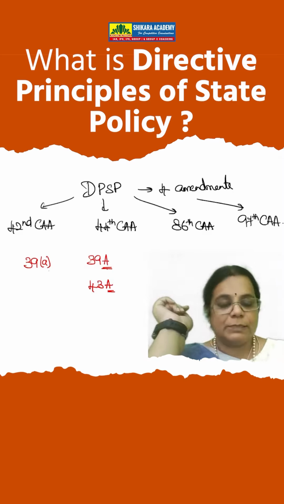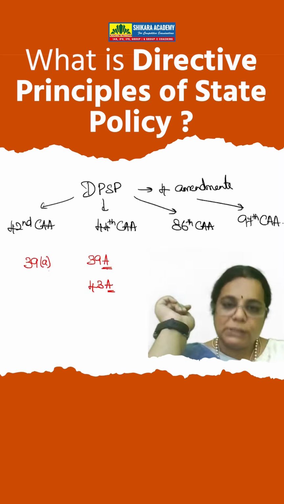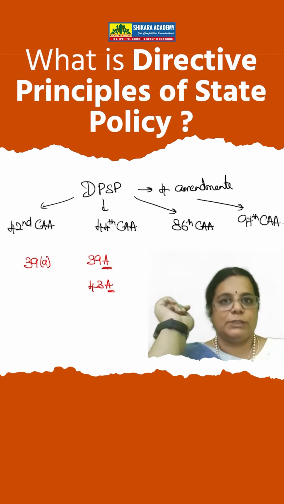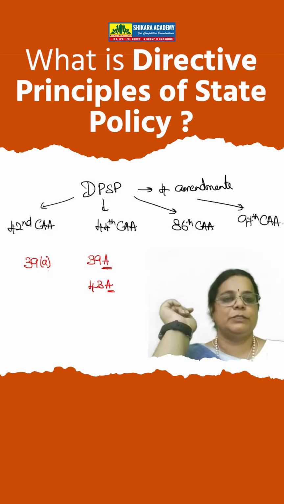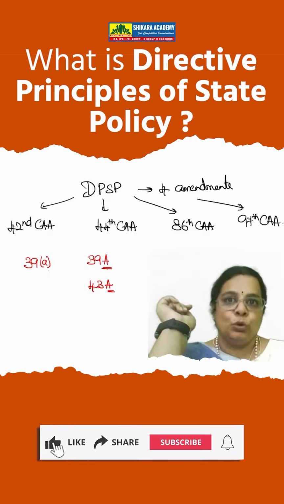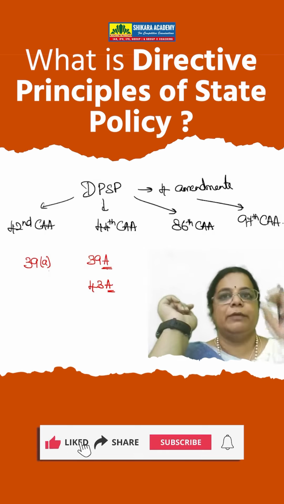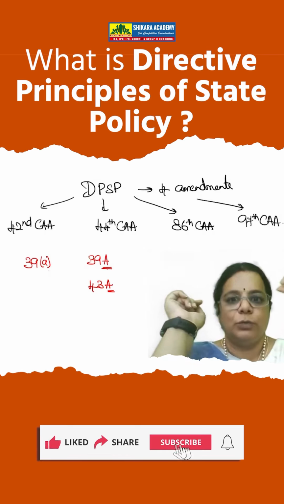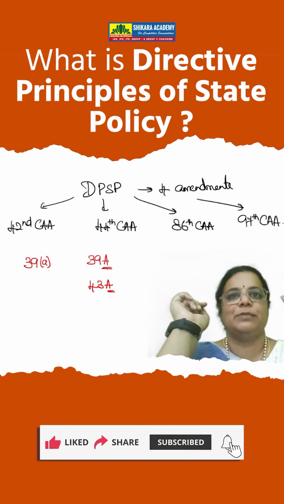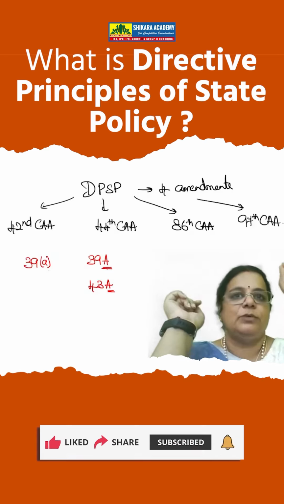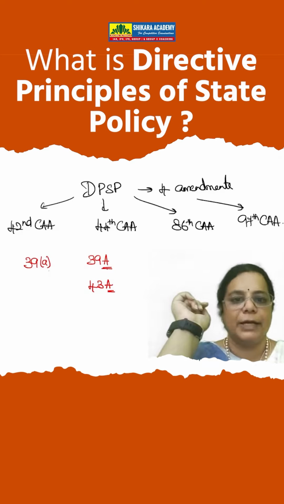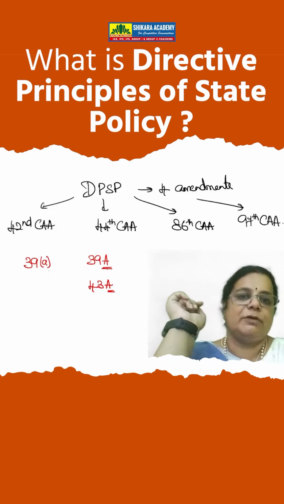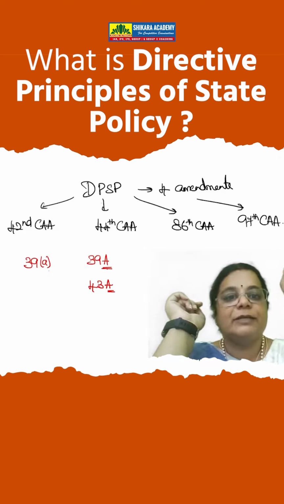So, directive principles happen to be one of the most important provisions of the Constitution. I would say, after fundamental rights, the most important provisions. You have to know each provision in detail. There will be small things like right to work. Right to work is mentioned under DPSP. Many a times the question was, which of the following is not a fundamental right in the Constitution? Right to work is not mentioned as a fundamental right. It is mentioned as a directive principle.